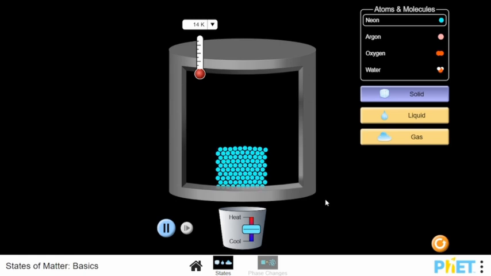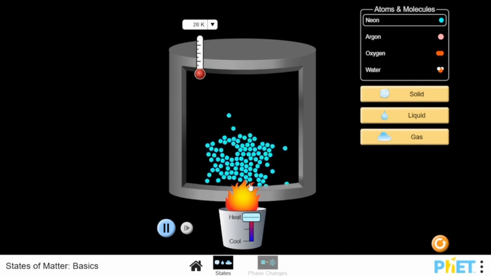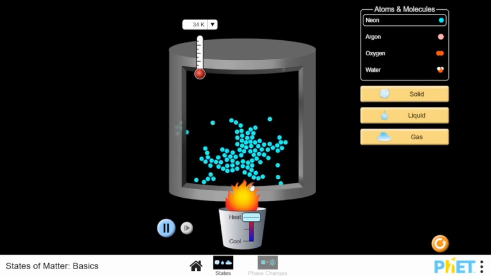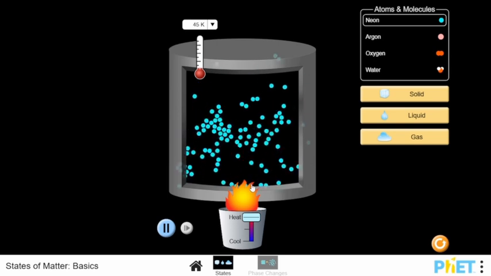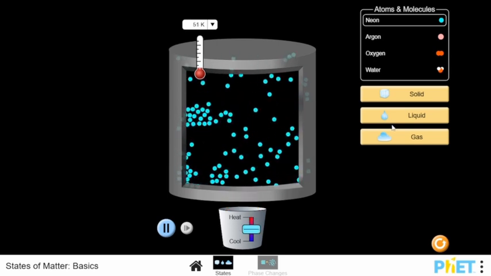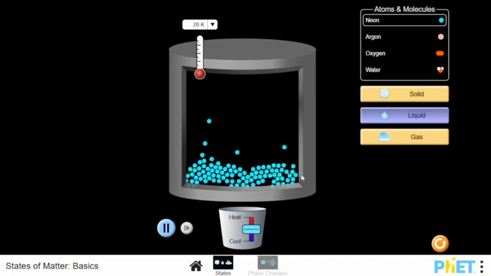Let's see what happens if we add heat to solid. The spaces in between the particles expand, and solid eventually becomes liquid. This process is called melting. For example, like ice cube melting into water.